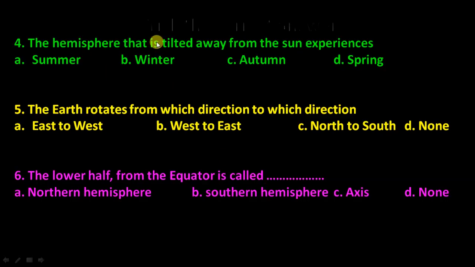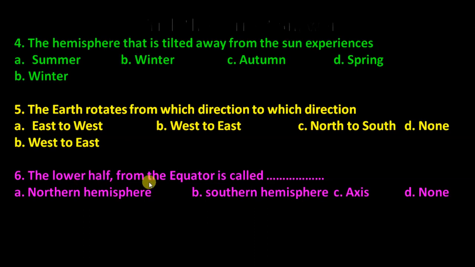Next, the hemisphere that is tilted away from the sun experiences dash. Tilted away means winter. Clear? So whichever hemisphere is far from the sun will have winter. The earth rotates from which direction to which direction? So the earth rotates from west to east direction. B will be the right answer.